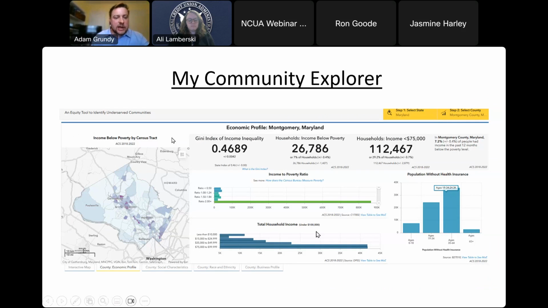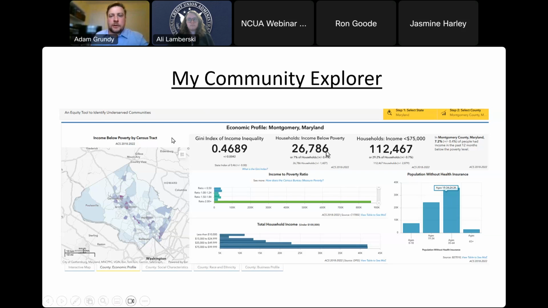And then as you continue to navigate through My Community Explorer, there are different things that you can see within the dashboard. The one that I've selected here is our economic profile for the state of Maryland and Montgomery County, Maryland. So you can see things such as the Gini index. What this basically means is how much inequality there is in that particular area. The closer you are to 0, the less inequality there is. The closer you are to 1.0, the more inequality there would be. So this one is right about in the middle, at 0.4689.